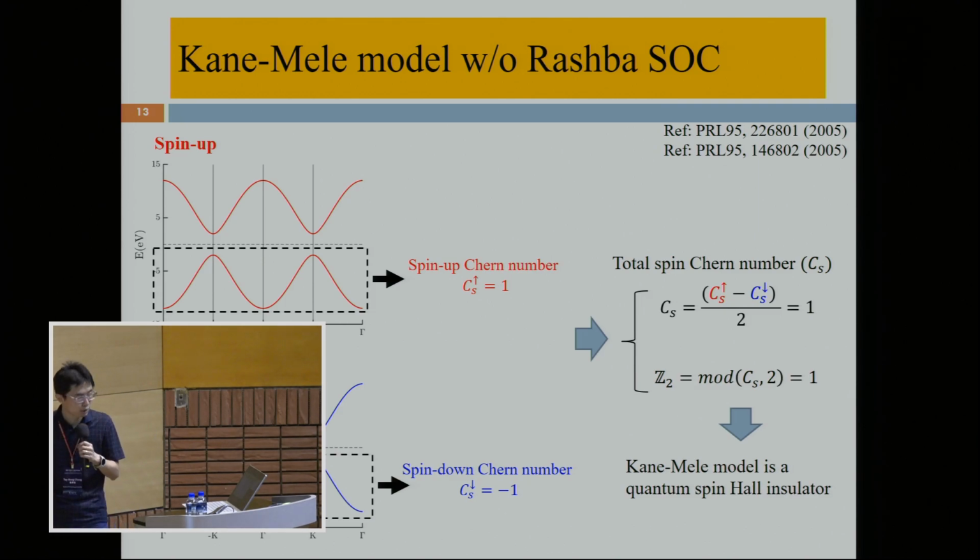And our results show that the Chern number from the spin up state and from the spin down state equals +1 and -1 respectively. So based on this definition, the total spin-Chern number as well as the Z2 index equals 1. So this result demonstrates that the Hamiltonian model is indeed a quantum spin Hall insulator. And this is the typical process to investigate the topological phase in the topological band theory.